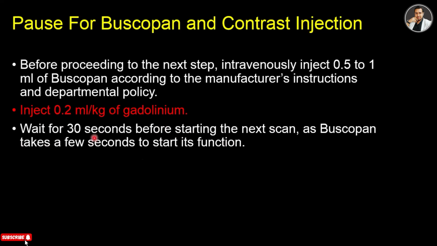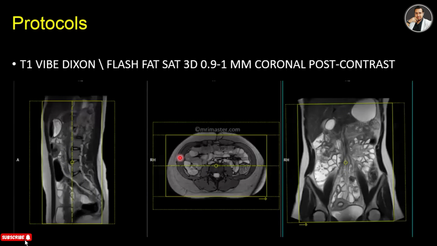So after giving the contrast, wait for 30 seconds, because the Buscopan takes time to function. And then the post contrast protocols, T1 Vibe Dixon, the same protocol you took before the contrast, and the planning is the same, planning on the sagittal and coronal.